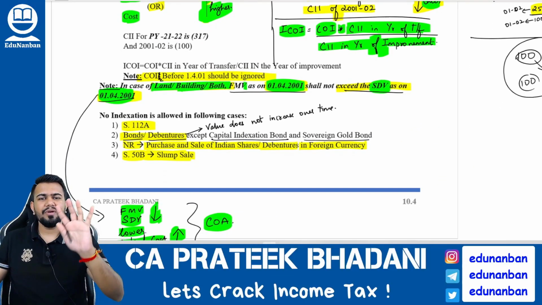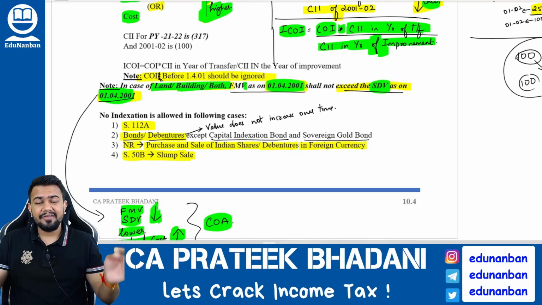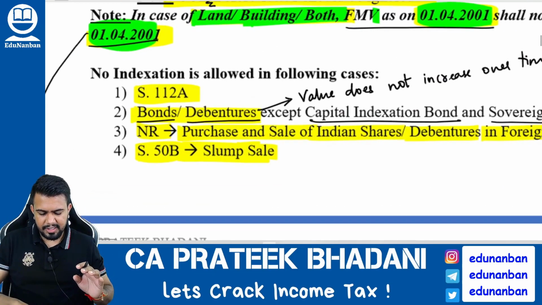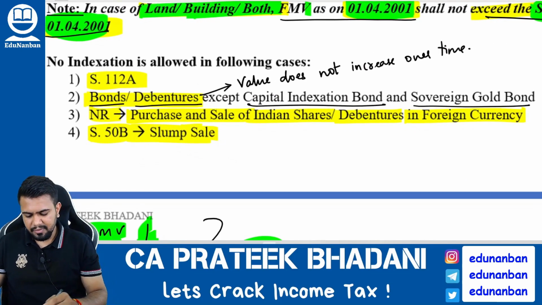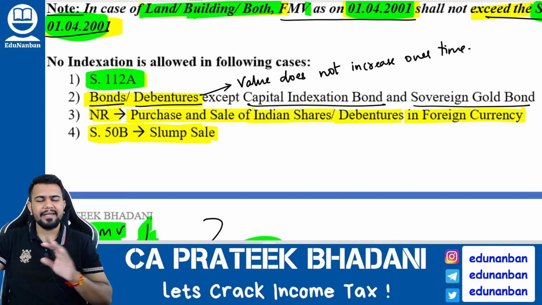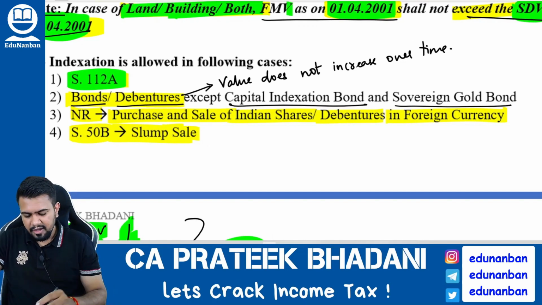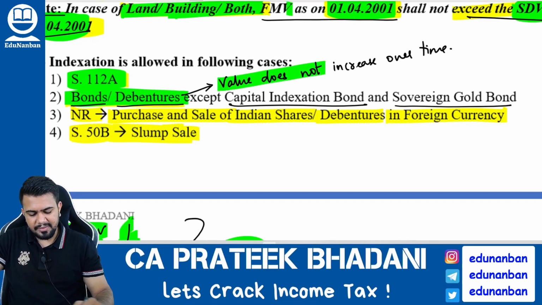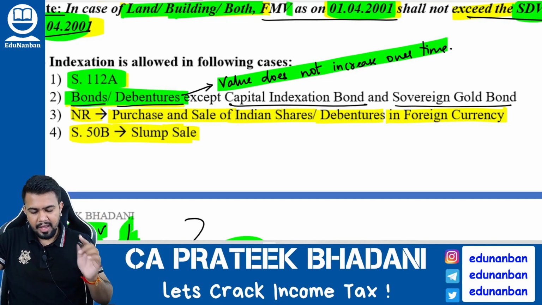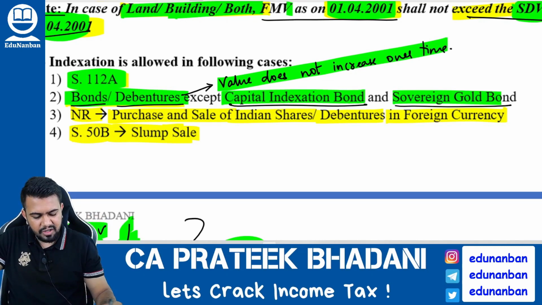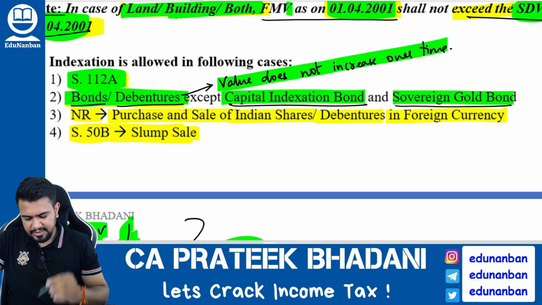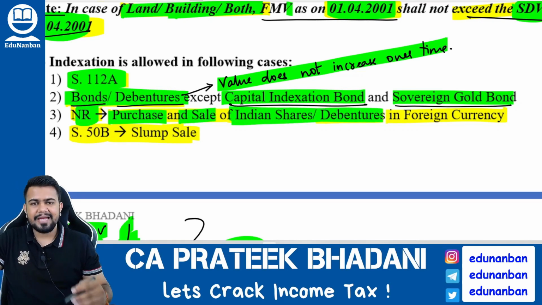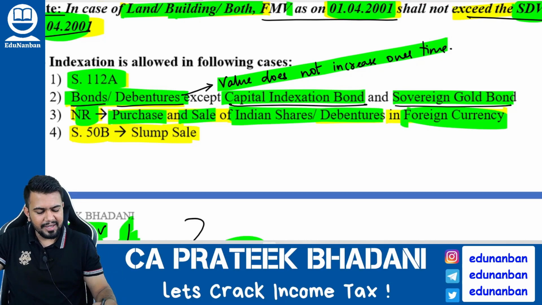Okay, now there are four cases where indexation will not apply even though it is a long-term capital asset. What are the four cases? Case number 1, section number 112A. In section 112A, indexation will not apply. Second, for bonds and debentures also indexation will not apply because the value of bonds and debenture does not increase over time. However, for capital indexation bond and sovereign gold bond, for these two bonds alone, you have to apply indexation.